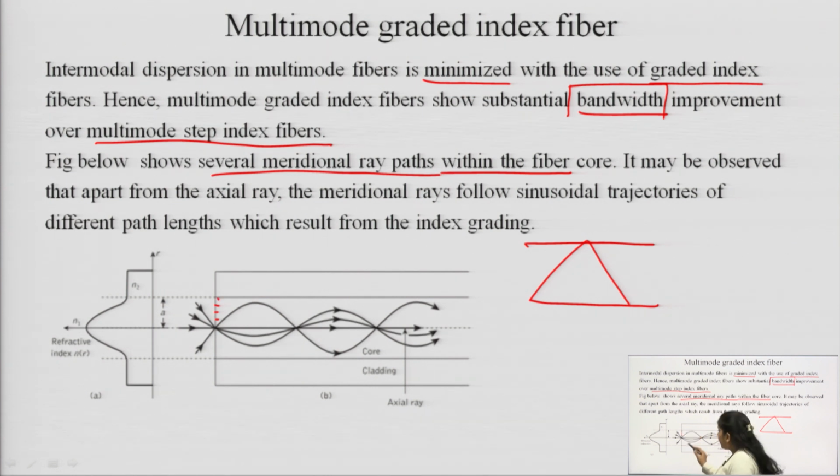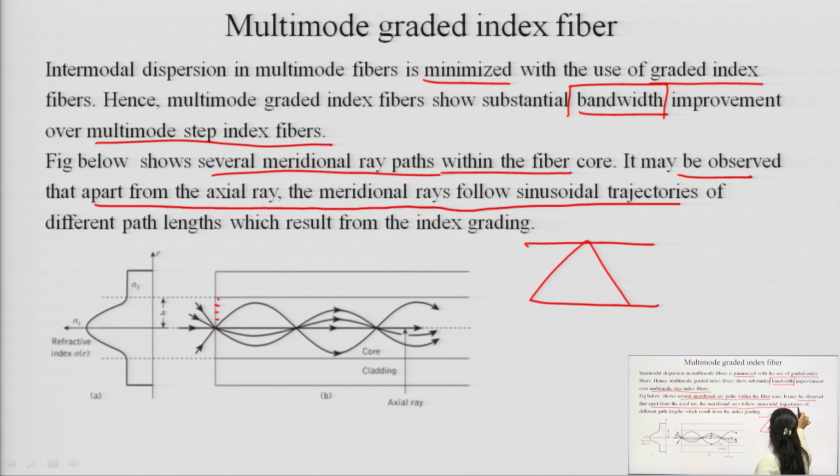So, there exist several meridional rays as compared to the multimode step index fiber. It may be observed that apart from the axial ray, the meridional ray follows a sinusoidal trajectory of different path length, which results from the index grading. As we know, in the gradient index fiber, the profile which is followed is like this.